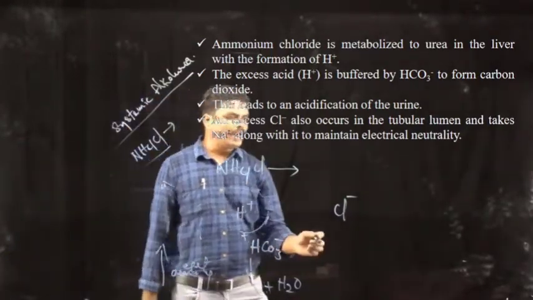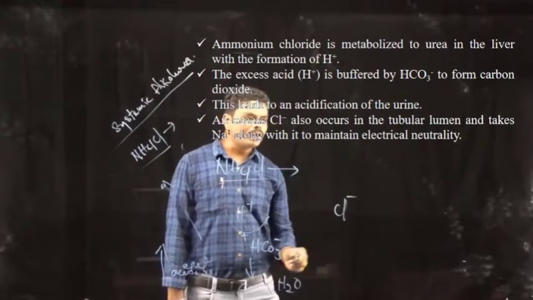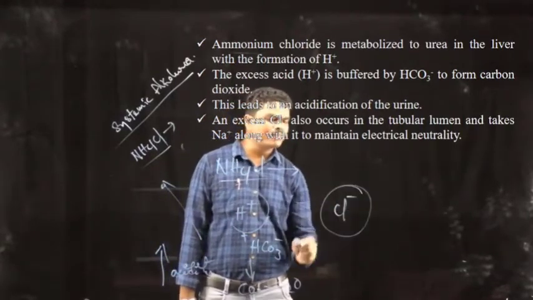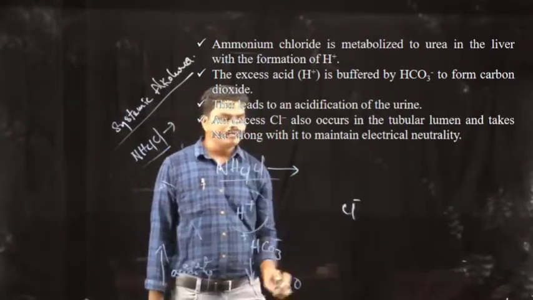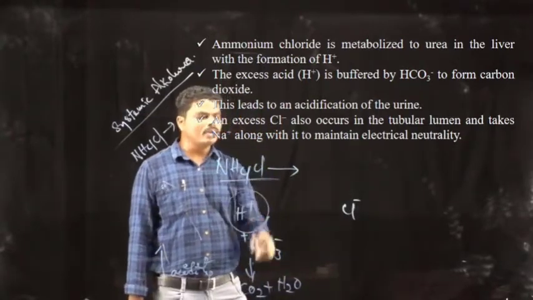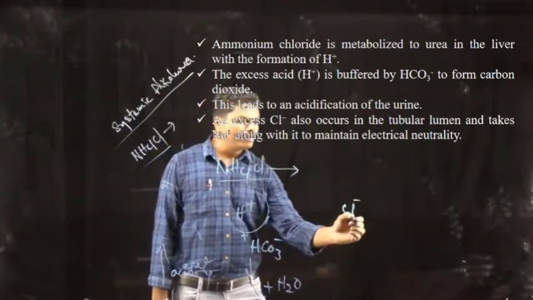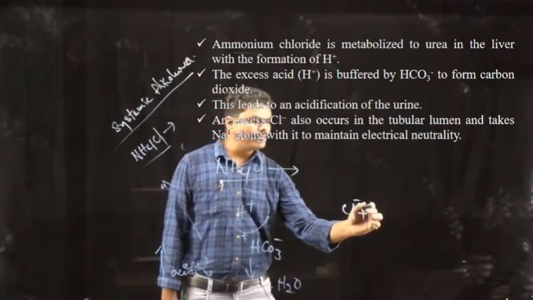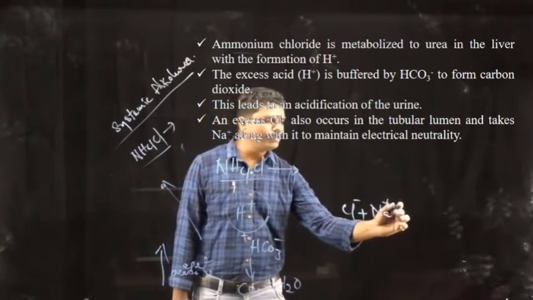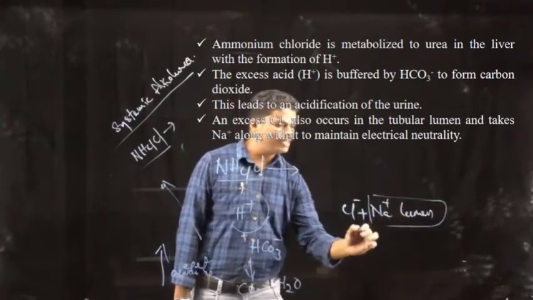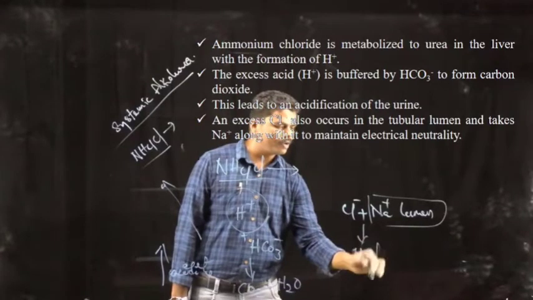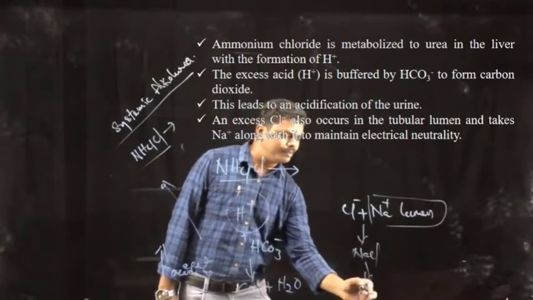And the diuretic nature of ammonium chloride is produced by the excess amount of chloride which is produced during the metabolism of ammonium chloride. The chloride which is produced from the ammonium chloride will combine with the sodium which is present in the lumen to form sodium chloride and it gets excreted.